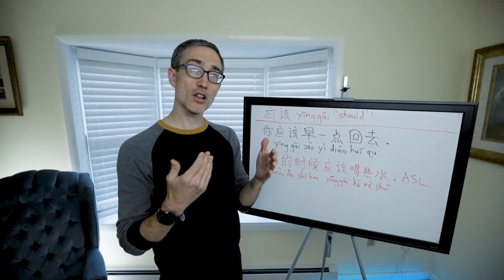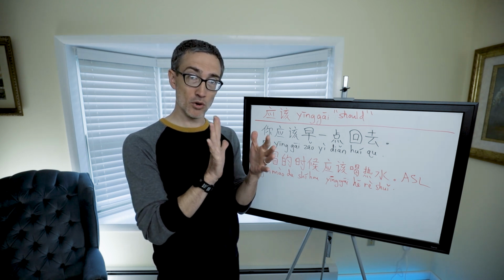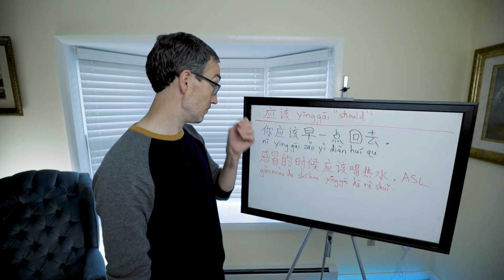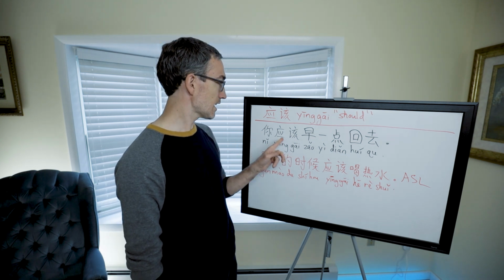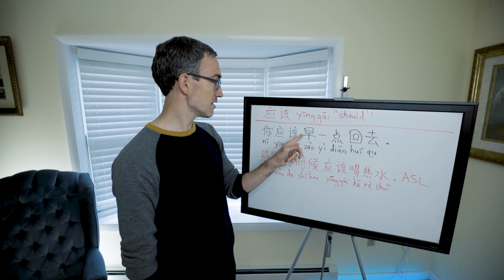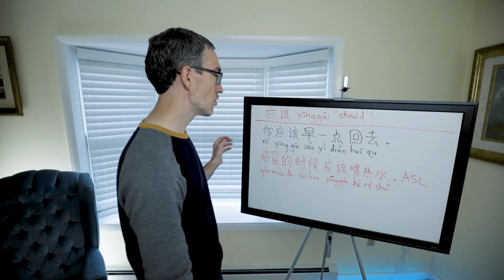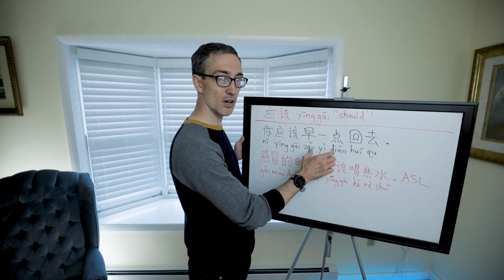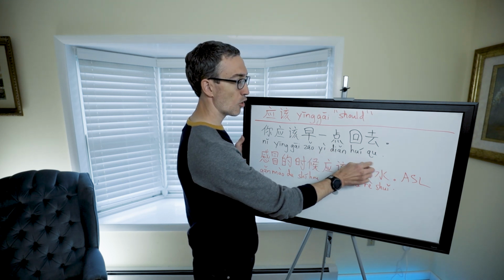So it goes where all helping verbs go, right before the main verb, and it looks like this: 你应该早一点回去. You should go back a little early. 早一点 means a little early, or a bit on the early side. 回去 means go back.